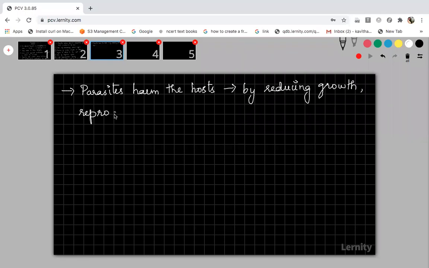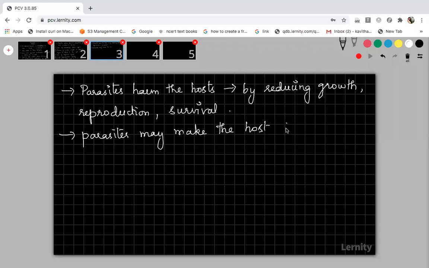Then when it reproduces, it will also affect the reproduction process. Sometimes it also affects the survival of the host. Fine. So all these are done by the parasites when living inside the host body, and sometimes the parasites may make the host physically weak.